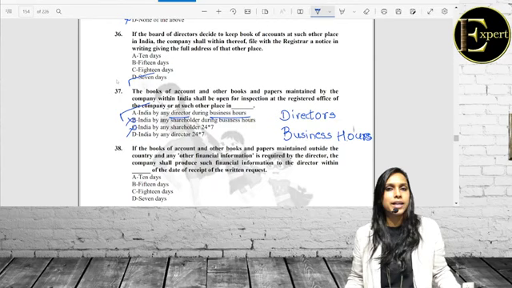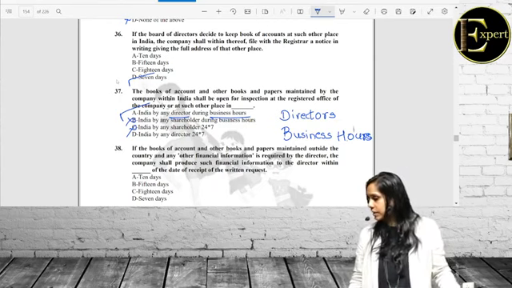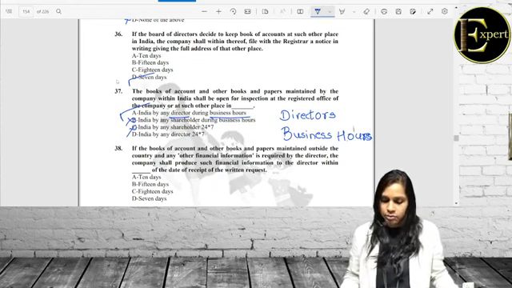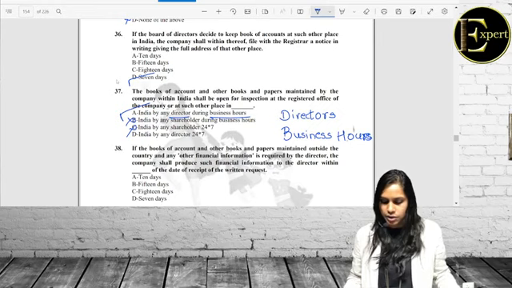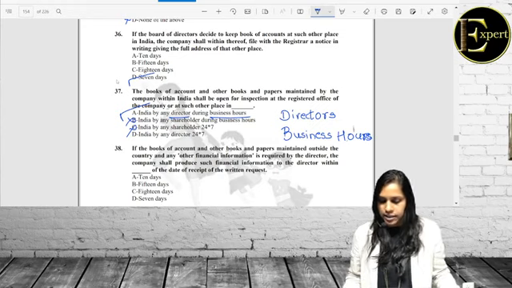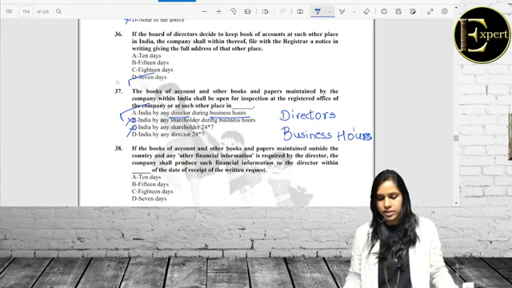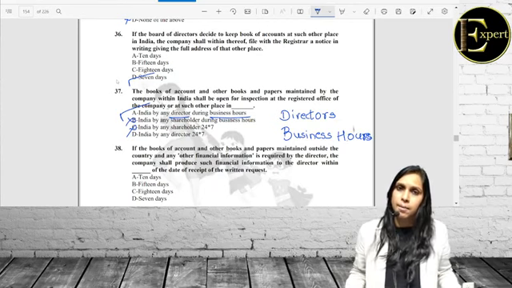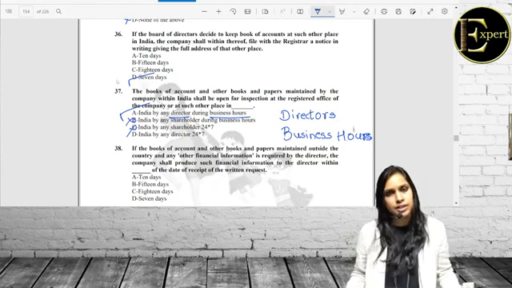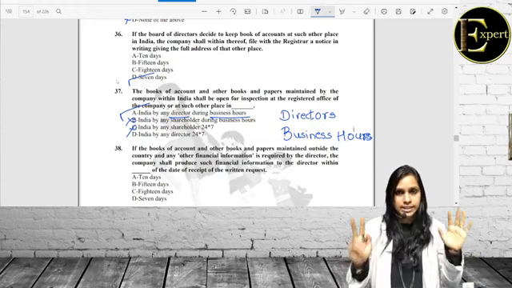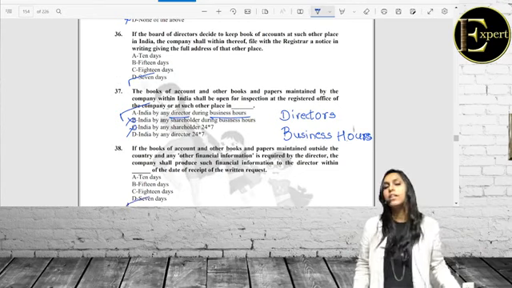Let's quickly go ahead to the last question of today's session, my dear friends. If the books of accounts and other books and papers are maintained outside the country and any other financial information is required by the director, the company shall produce such information to the director within dash days of the date of the receipt of written request. So if a director makes a request for any financial information, the company has to produce such information within a time span of how many days, my dear friends? 7 days. Yes, within a time span of 7 days.